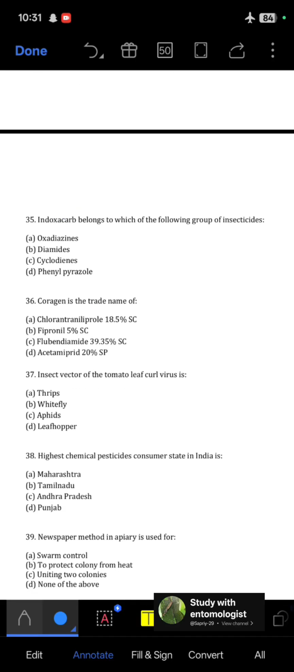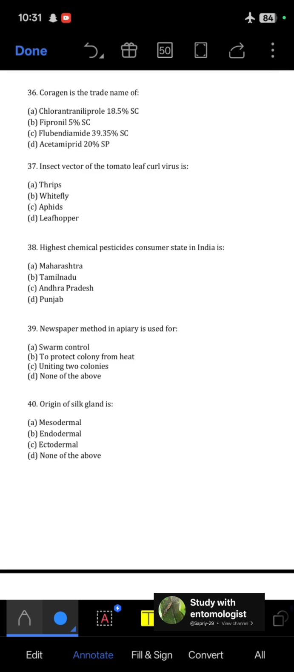Next, Indoxacarb belongs to which of the following group of insecticide? It belongs to oxadiazines. Next is, Coragen is trade name of, so it's trade name of Chlorantraniliprole 18.5 SC.